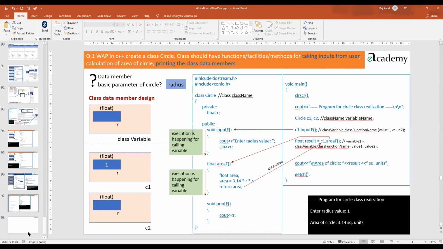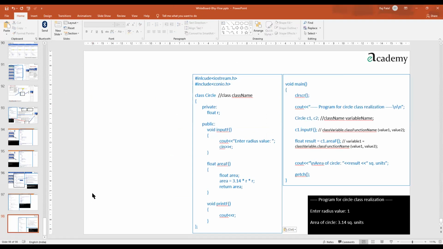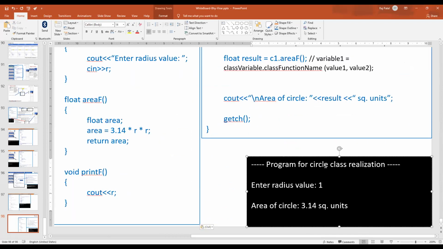So I'm copying this program over here, and let's listen to my queries. If you are showing me this output, program for circle class, enter radius, area you are giving me. I am a user. Okay. I came to your website. You have given me the facilities for class circle.